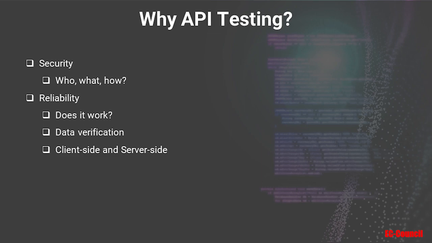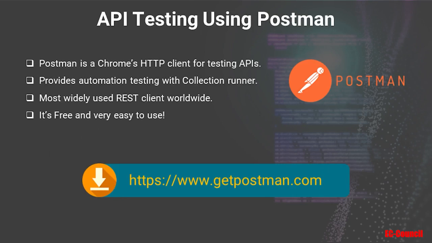Now, for this course, I will be using an API testing tool called Postman for testing our APIs. So let's take a look at what Postman is. Postman is a free tool. It's very easy to use and very popular. It's been used by many companies worldwide, and usually comes with two versions. One was for the Chrome browser, but I believe that's been deprecated. So now we're just going to install the standalone, native app version directly from this site. Let's go to getpostman.com and install Postman to test our APIs.